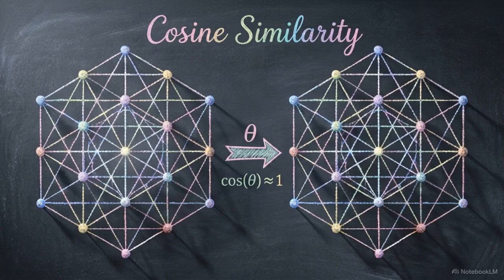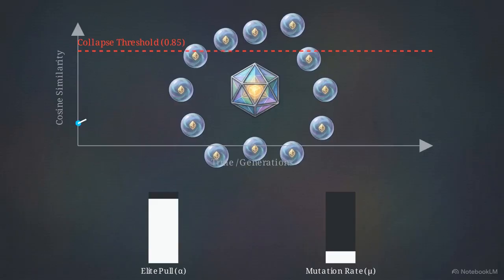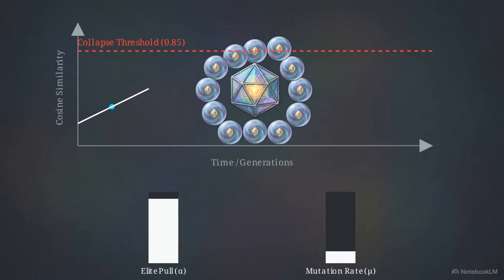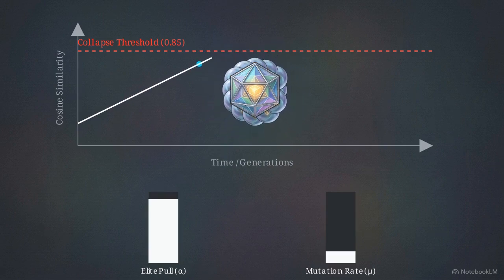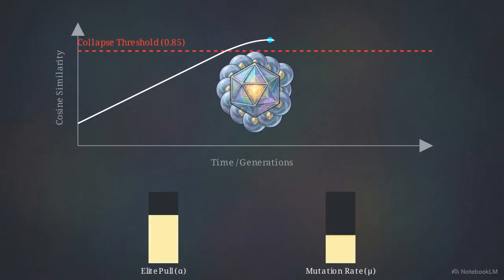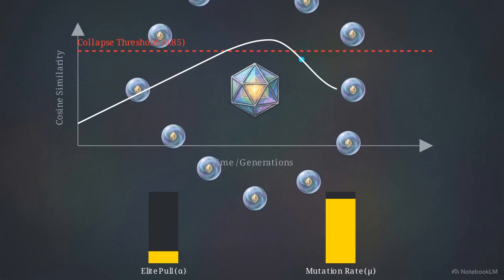The system combats this by actively measuring clone density. It calculates the mean pairwise DNA cosine similarity between every node. When the cosine similarity metric exceeds 0.85, the system registers an imminent cloning failure. The cluster is collapsing. In response, the algorithm dynamically adjusts its behavior. It severely restricts the mathematical pull toward the elite genome and simultaneously cranks up the baseline mutation rate, forcing the nodes to scatter back into the search space.